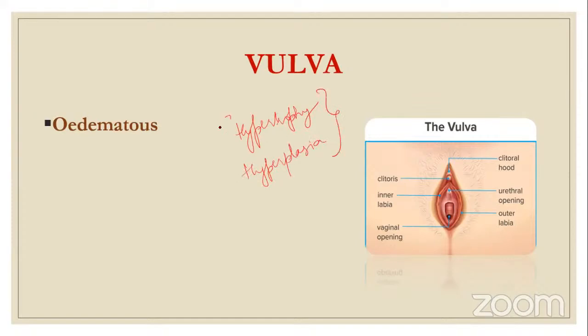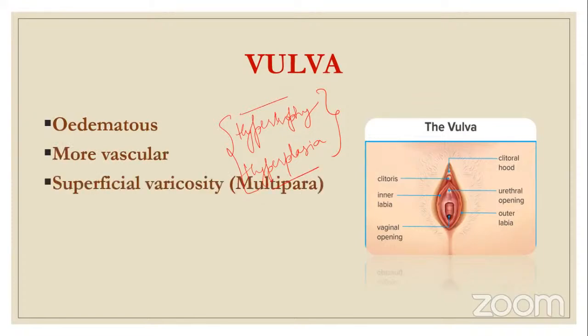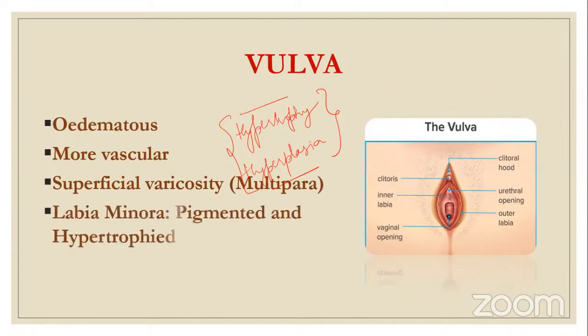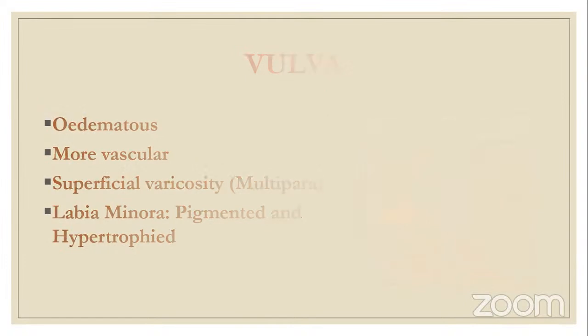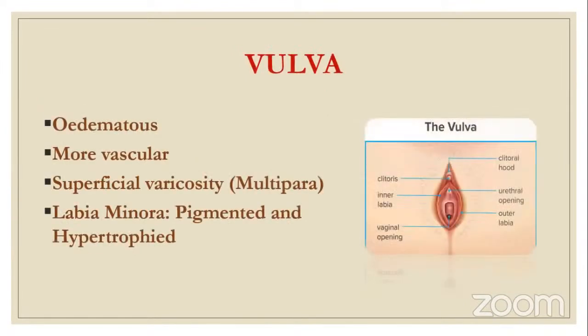So these are the two important words that you come up in this topic frequently. Vulva is edematous and it is more vascular, so more blood supply is there, and you can see superficial varicosity if it is in a multipara. Multipara means who has given birth to more than one fetus, live birth. And labia minora is pigmented and hypertrophied. So these are the changes in vulva.